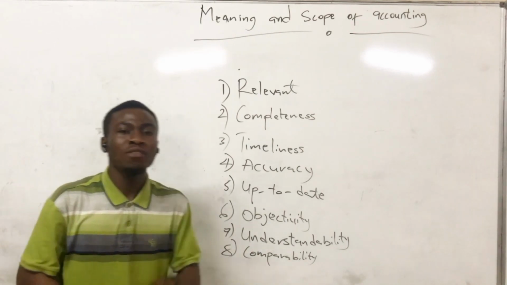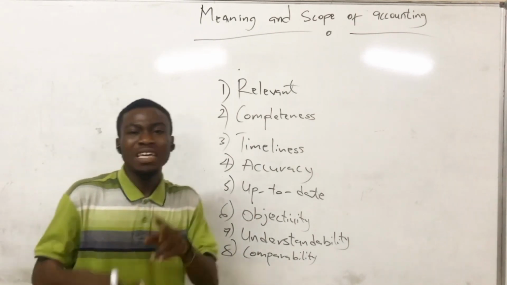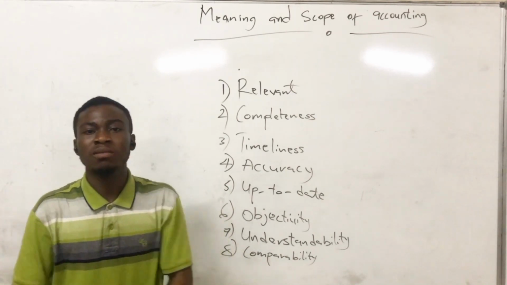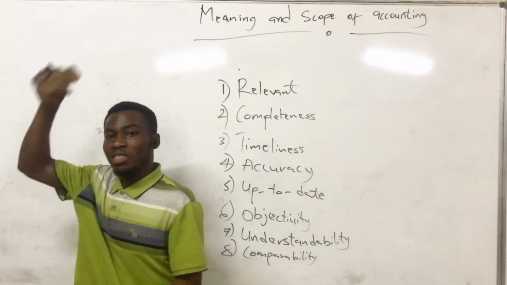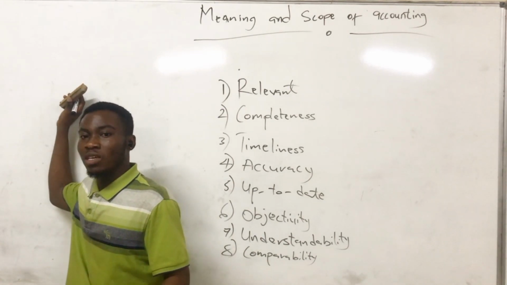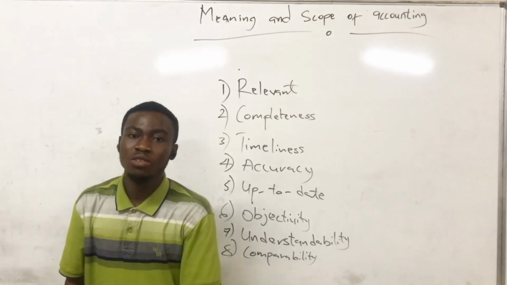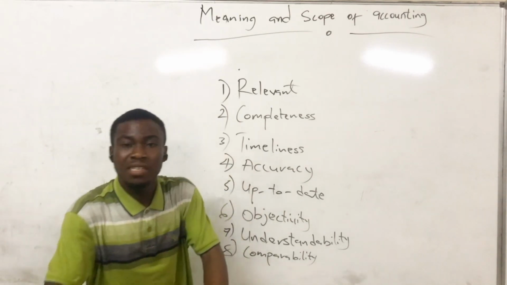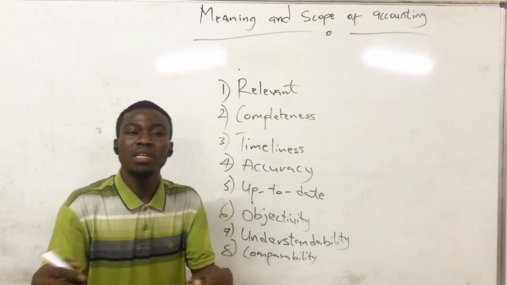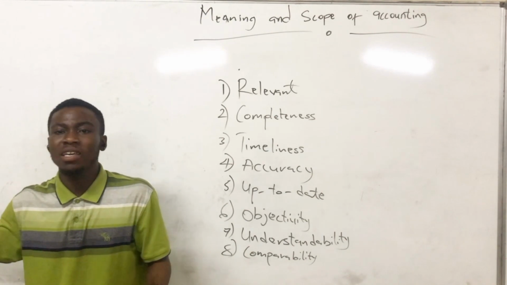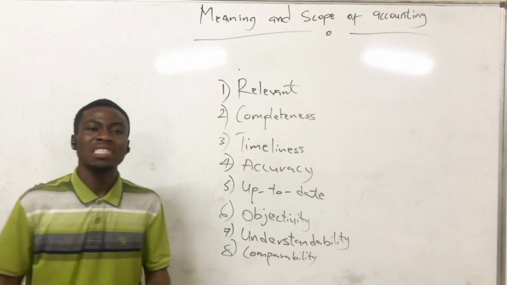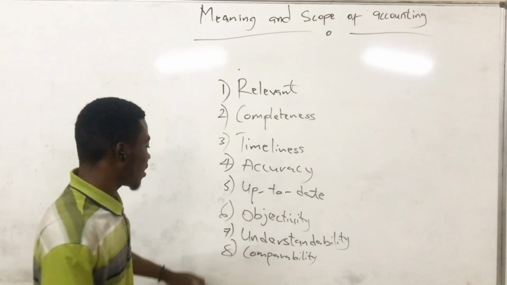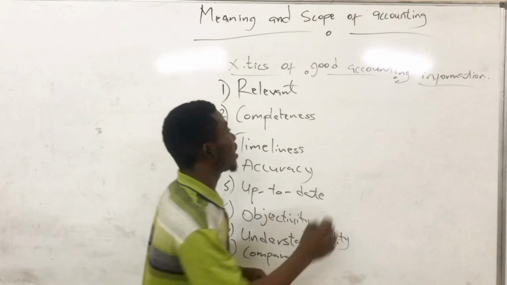Again, we have two types of comparison: intra-comparison and inter-comparison. Intra-comparison is what I explained, comparing a previous account with the recent account. But inter-comparison means we can compare the company's profit and loss or balance sheet with another or different company. So we can compare our company to a different company. That's comparability.